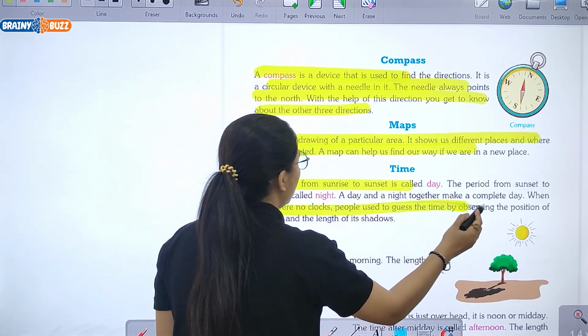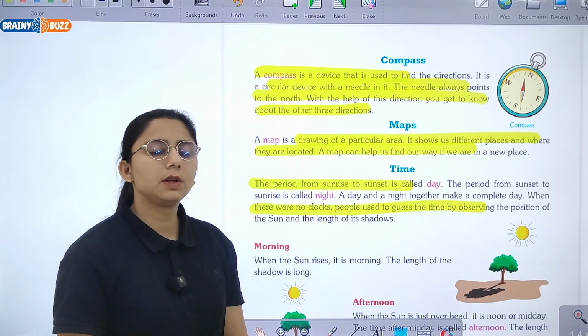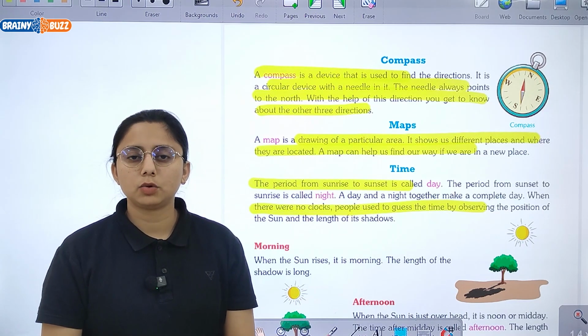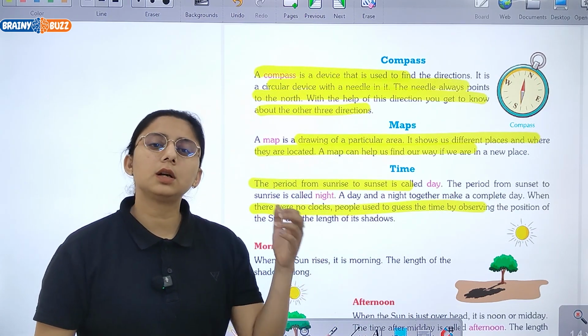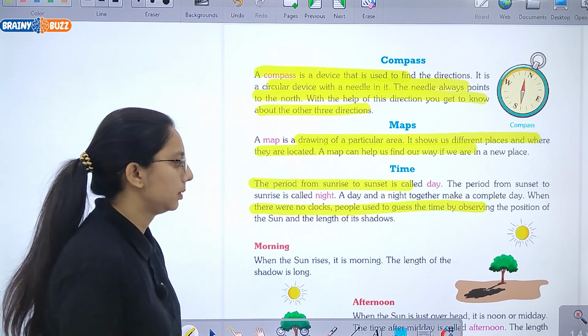When there were no clocks, people used to guess time by observing the position of the sun. क्योंकि जब वो rise करता है तो east से करता है, set कहाँ करता है? West में.